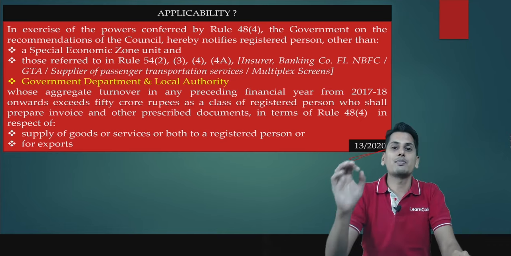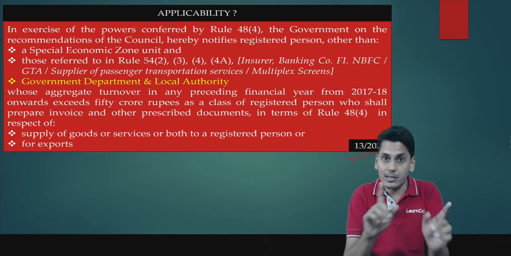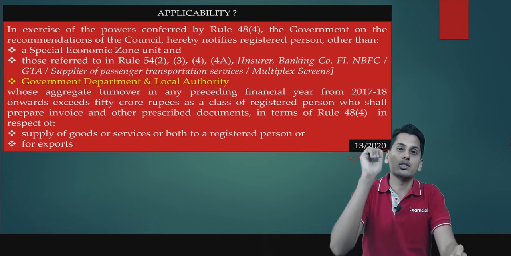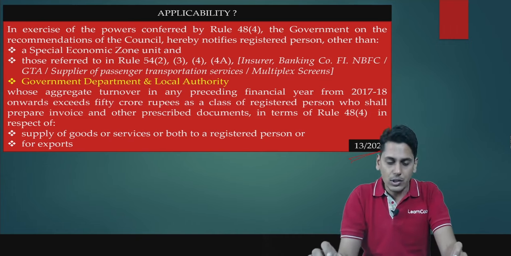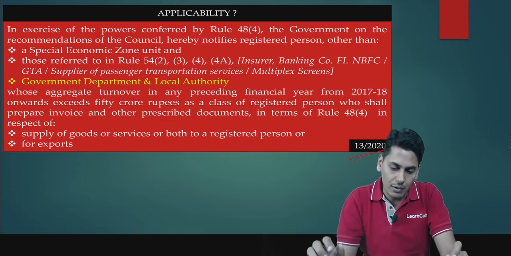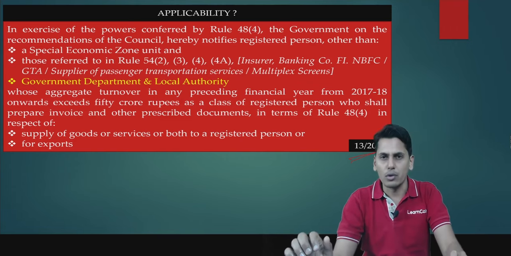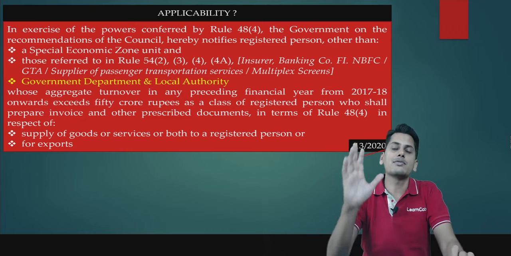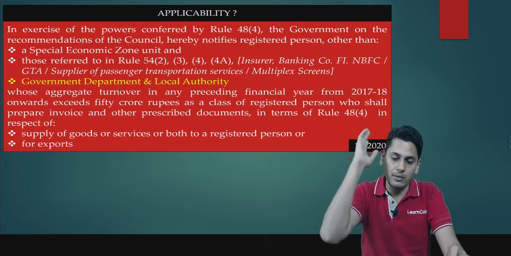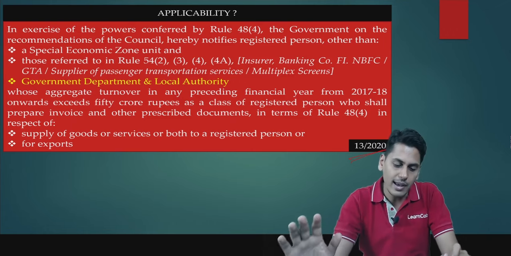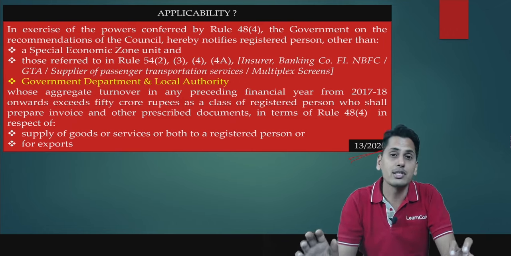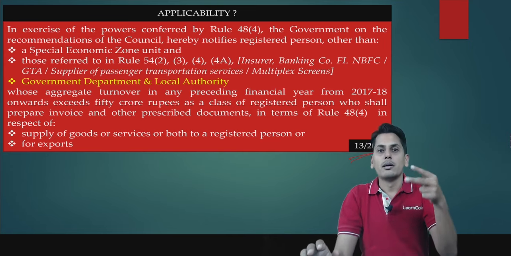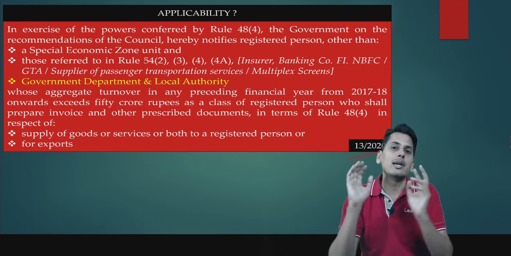One, it was a special economic zone unit, not a special economic zone developer. Mind you, the wordings were very clear, special economic zone unit. And the next one was those persons who are referred in 54 sub rule 2, 3, 4 and 4A. Those persons who have got some specific relaxation, specific points as far as contents of tax invoice was concerned. There were those persons, that is insurer, banking company, supplier of passenger transportation services, GTA and multiplex screens. So these two persons were excluded from e-invoicing provisions.